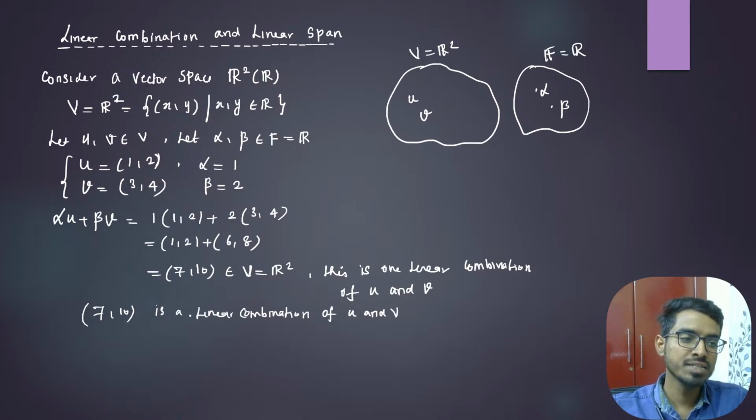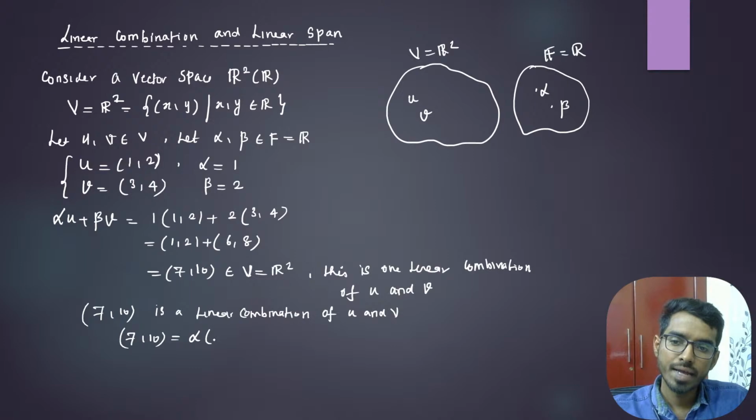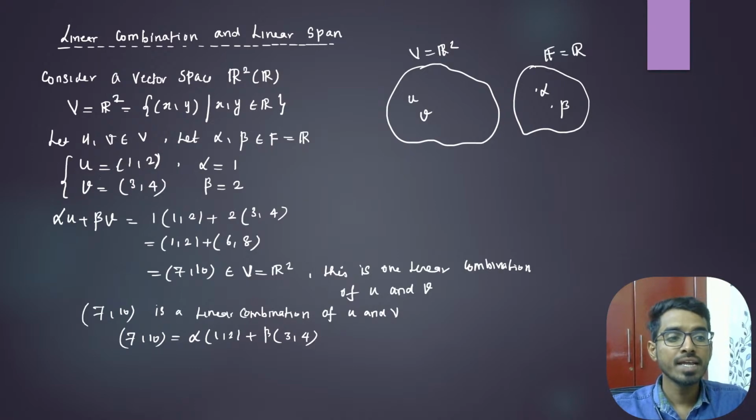Because 7 comma 10 can be expressed as some alpha times u plus beta times v. So if I have two vectors, I can generate infinitely many vectors by linear combinations of those two: alpha u plus beta v.